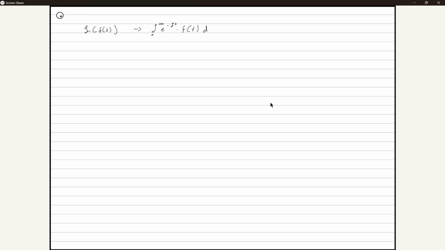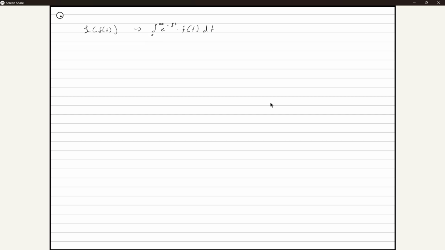Does that part make sense? Yes. Honestly, if you have this equation, you're pretty much good to go, because what follows after this is just integration, any sort of integration.